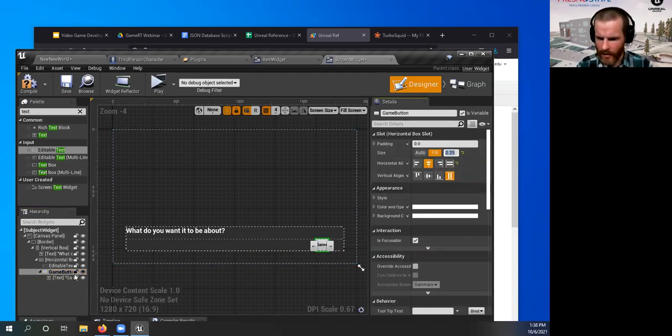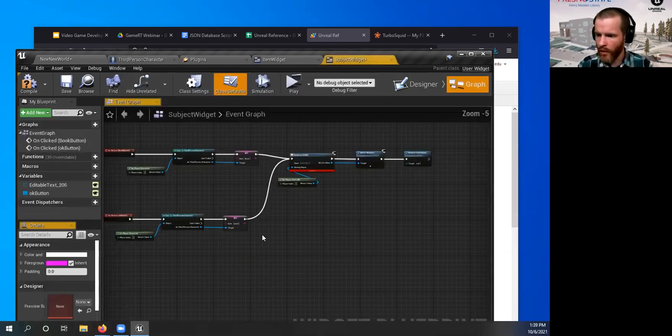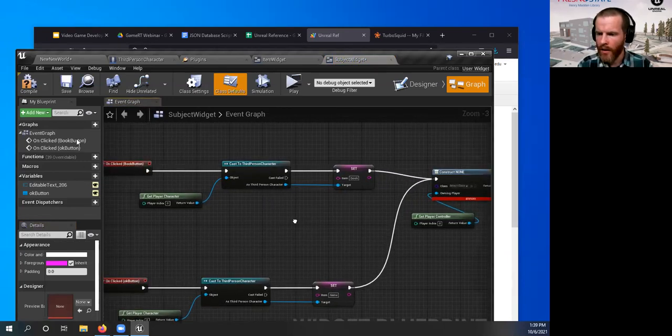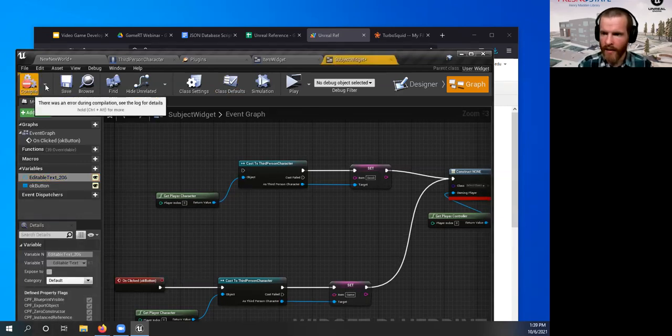Move that off to the side a little bit. And this is not going to be a game button anymore. This is going to be an OK button. So we're going to make it say OK. Yeah, that looks good. Okay, let's go over to the graph. We don't need it to do the same things anymore. We don't have this book button. Instead, we have this editable text field. Let's go ahead and compile.